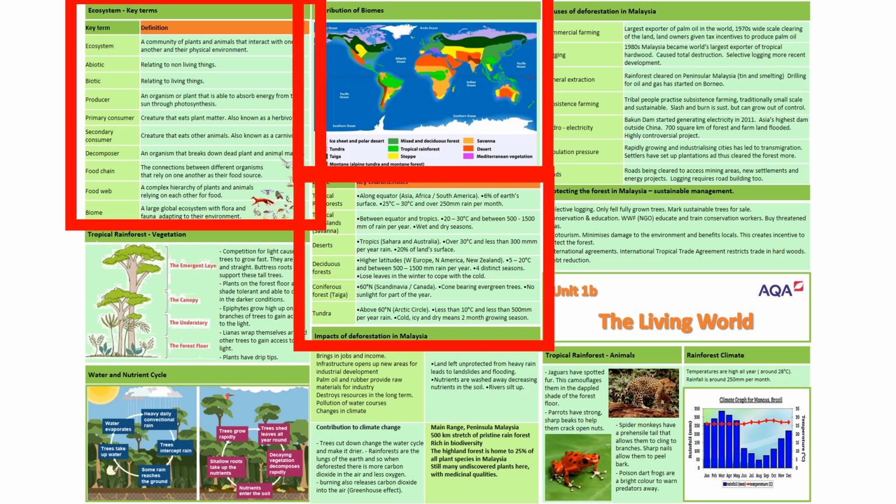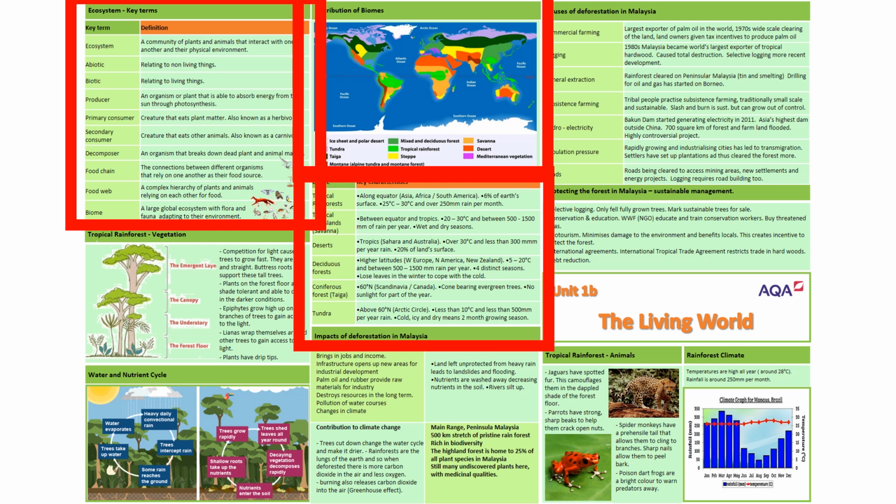A primary consumer is a creature that eats plant matter, also known as a herbivore. A secondary consumer is a creature that eats other animals, also known as a carnivore. A decomposer is an organism that breaks down dead plant and animal matter.